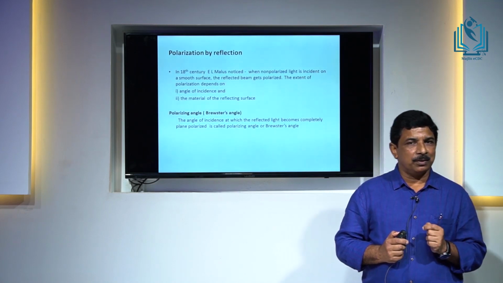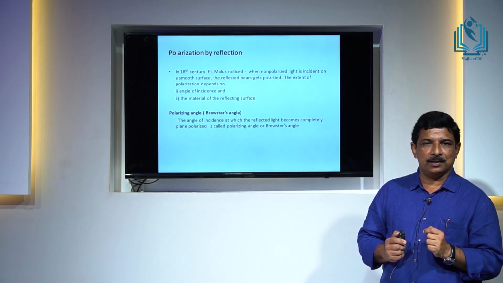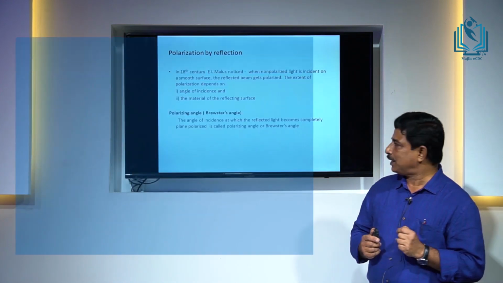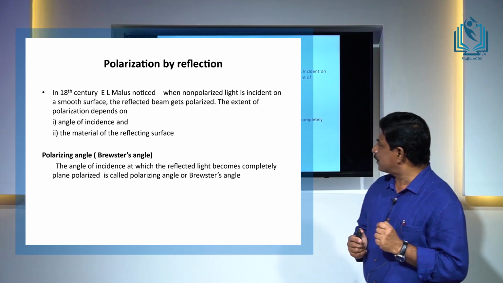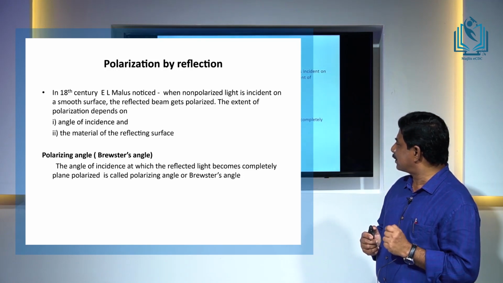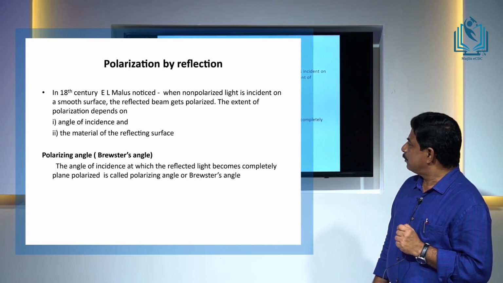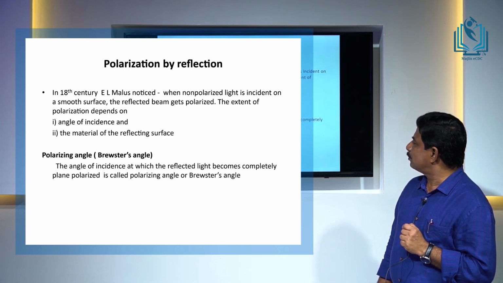This angle is what we call the polarizing angle, and it is also known as Brewster's angle. So, we can say the angle of incidence at which the reflected light becomes completely plane polarized is called the polarizing angle or Brewster's angle.